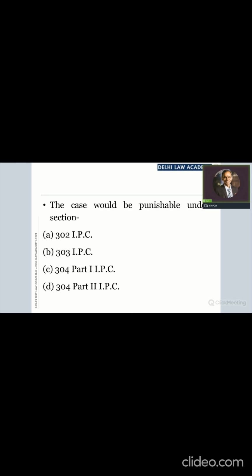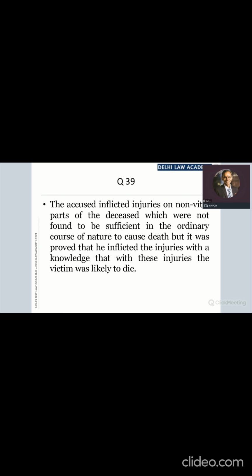304 applies when the offense of culpable homicide has been committed. 302 applies when the offense of murder is committed. So obviously the question is asking us whether an offense of murder or an offense of culpable homicide has taken place. Whenever we are confronted with such a question, we have to see two things. Firstly, there must be death of a human being caused by another human being. And secondly, the intention or knowledge. As per the facts given in this question, what is the intention of the accused and what is the knowledge of the accused?